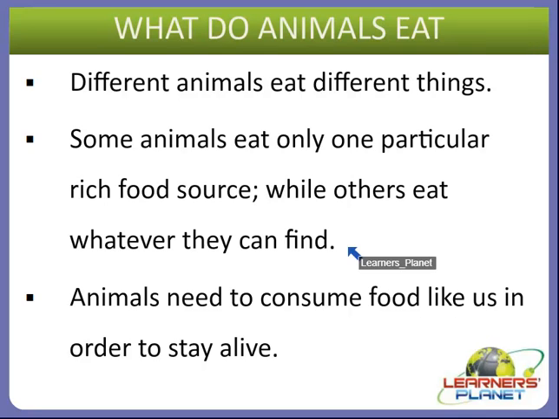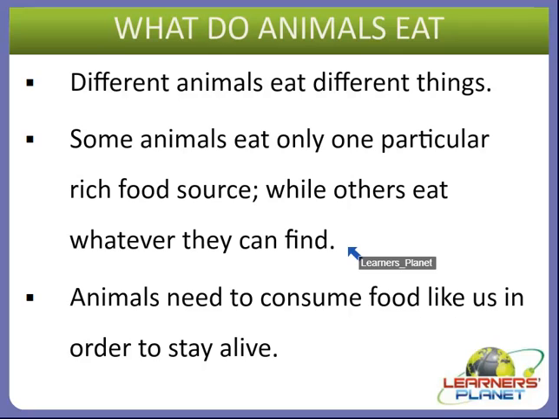Animals have to eat their food in order to get energy, like us. And different animals eat their food in a different way, like every animal has a different type of eating habit or feeding habit, right?